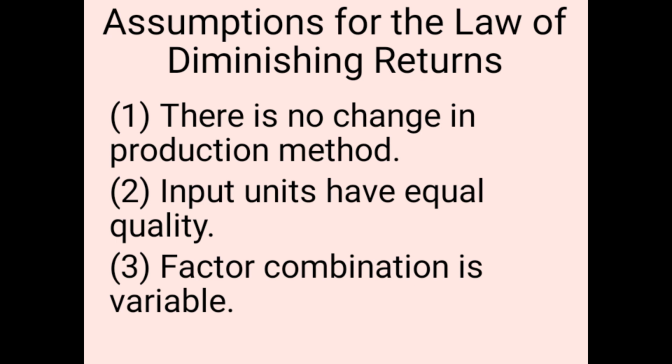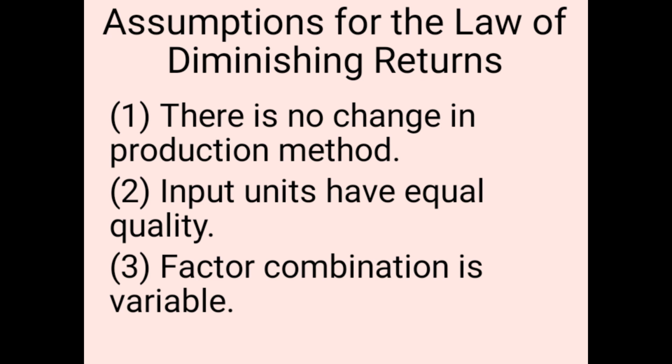Second is input units have equal quality. Inputs in production function: if we are using 5 inputs, that is A, B, C, D and E, then we have to keep all inputs of the same quality. Whenever the quality of any one input differs, naturally the results that we are going to achieve are going to differ. So it is stated here that the quality of each and every input is going to be kept the same, equal.